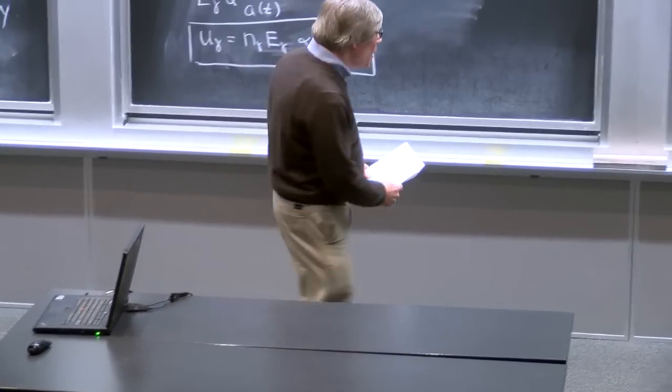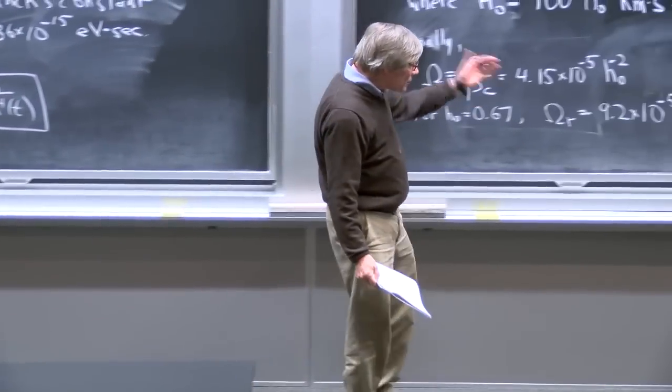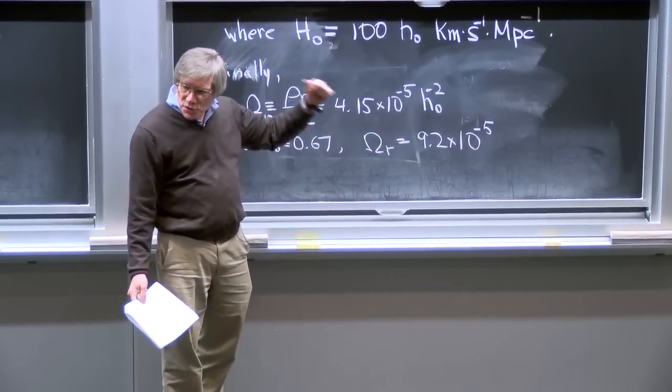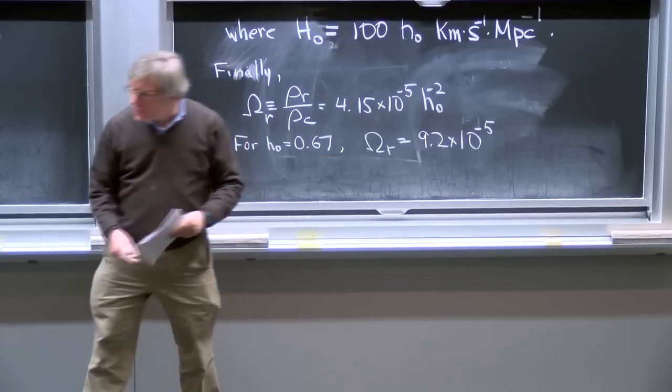OK, so we now have enough information to extrapolate backwards and calculate when this radiation would have equaled the energy density of matter.